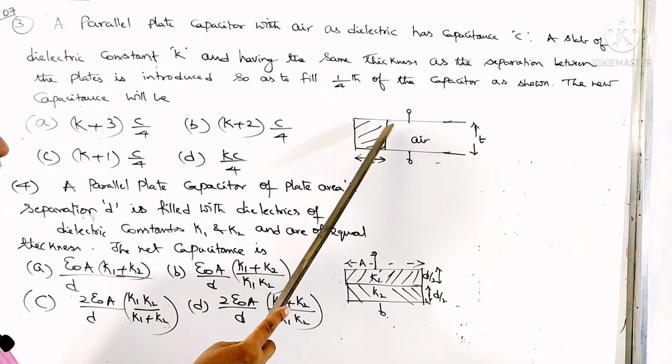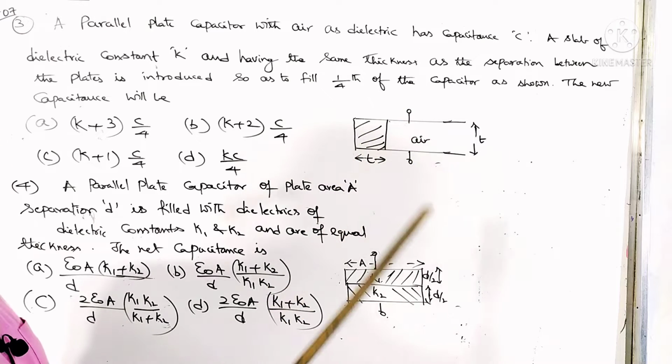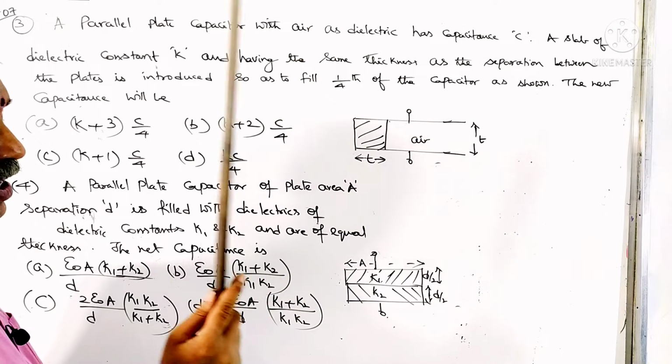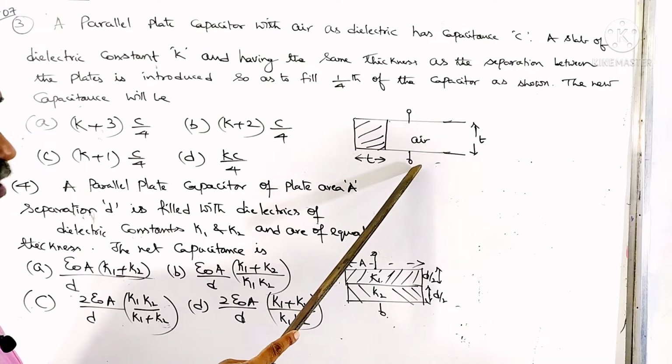Now if I take this type of capacitor, it is made up of two capacitors. One is a dielectric capacitor, another one is an air capacitor. If I connect a battery in my mind, this is to the positive terminal and this is to the negative terminal.